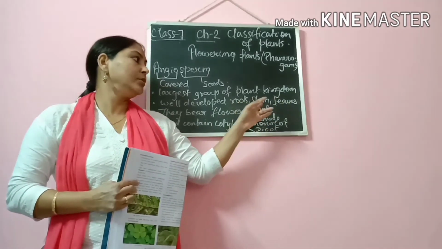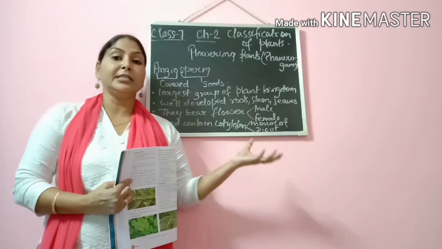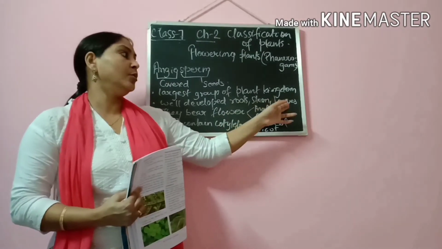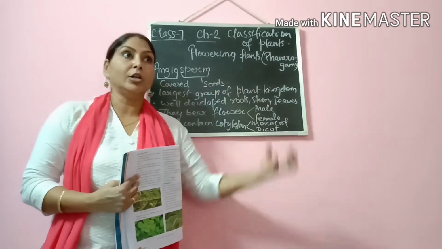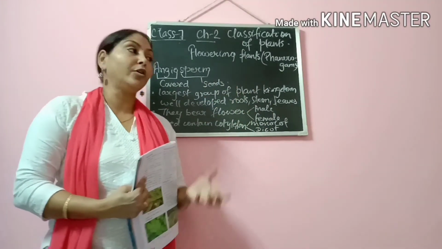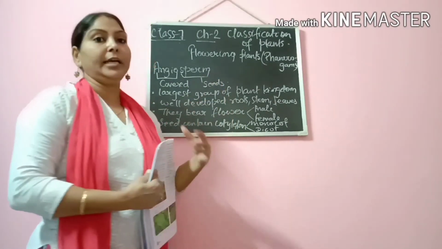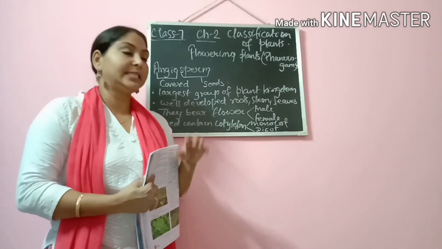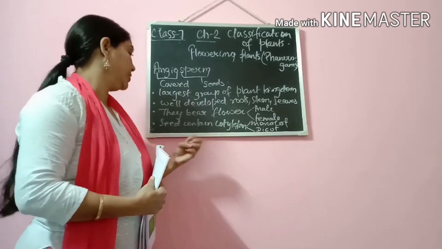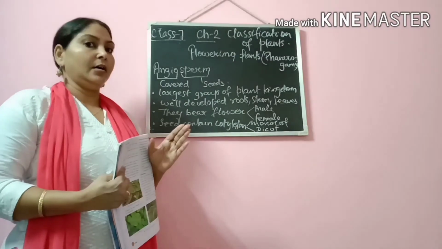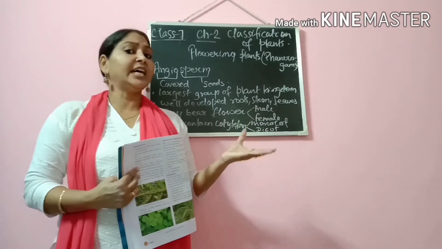We know that root, stem, and leaves also take part in vegetative propagation, that is asexual reproduction. At the same time, we know the very important function of leaves. They have chlorophyll, they contribute in photosynthesis, and they prepare food for the plant. Of course, in gymnosperm also this is done, but here the leaves, stem and roots are well developed. Then they bear flowers. Even gymnosperms bear flowers, but their seeds are not covered.